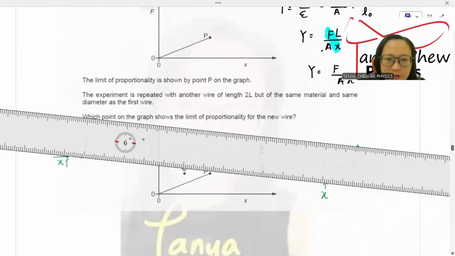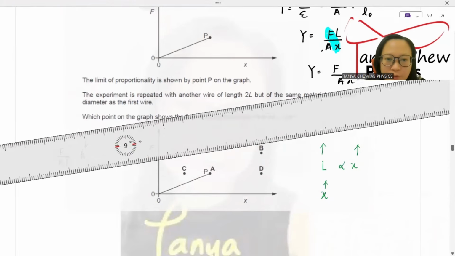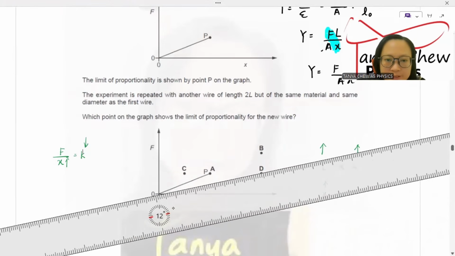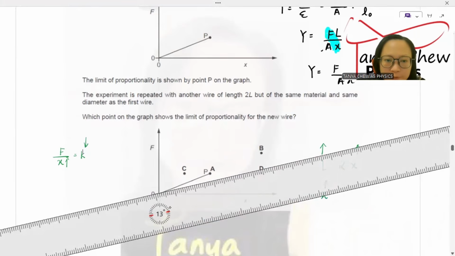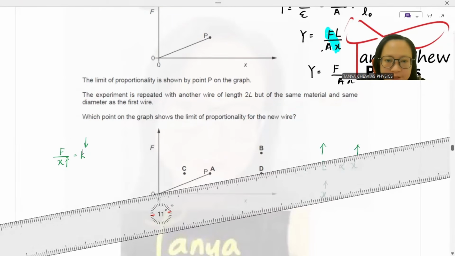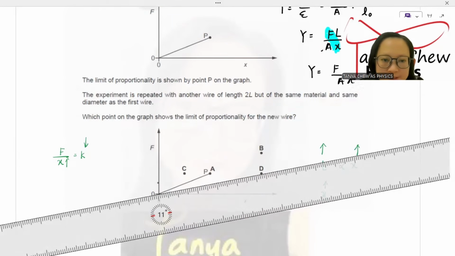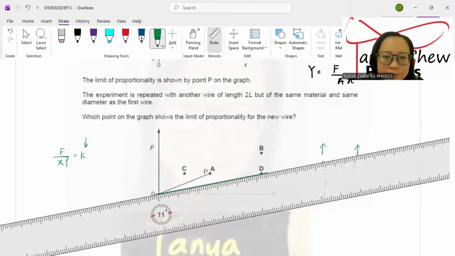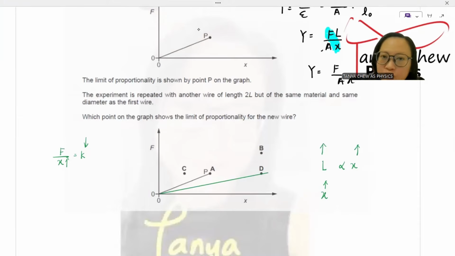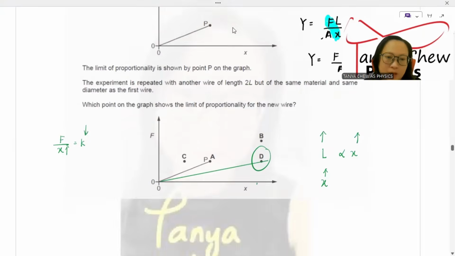So we will see less steepness to the graph, but it has to start with it. It seems like D is the best answer because you compare A and D, spring constant of A is higher as compared to D. Why? Because A is steeper. Not A, it is P. So D, longer extension. Look at x-axis. So D is the answer.